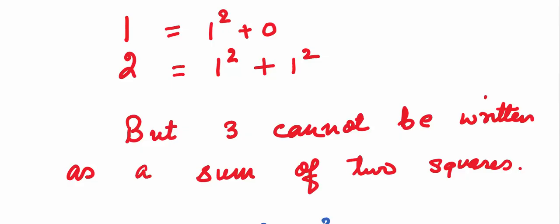Let's take 1. You can always write 1 as 1 square plus 0 square. You can write 2 as 1 square plus 1 square. But can you write 3 as a sum of two square integers? We cannot. You are already familiar with this topic. In trigonometry and linear algebra, the sum of squares of two integers gives us the distance between two lattice points.